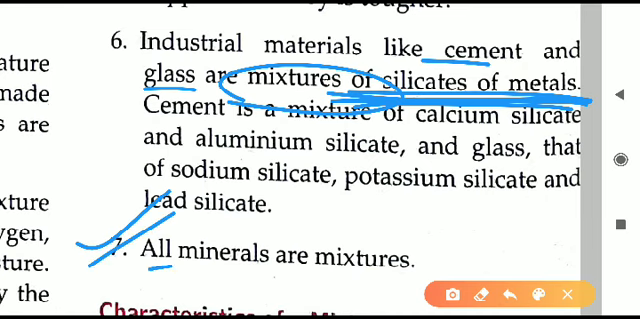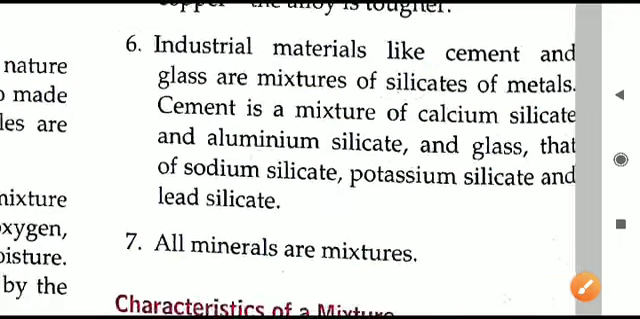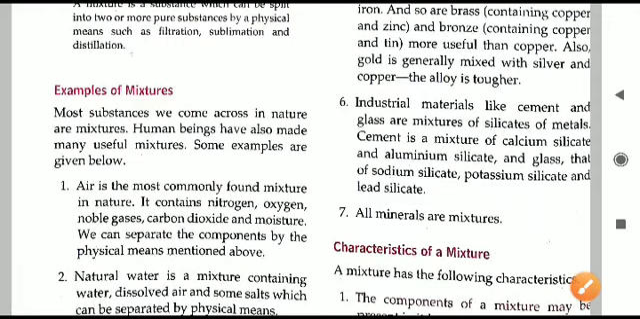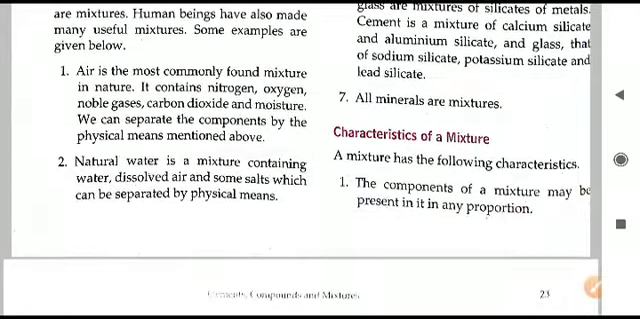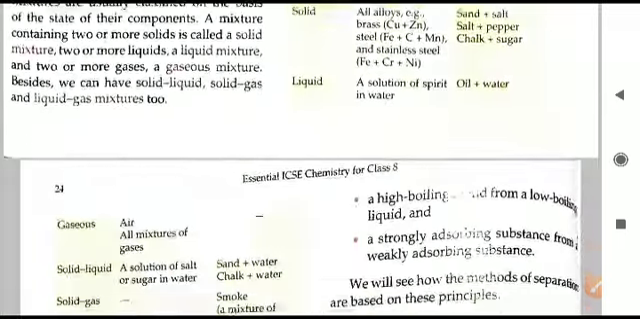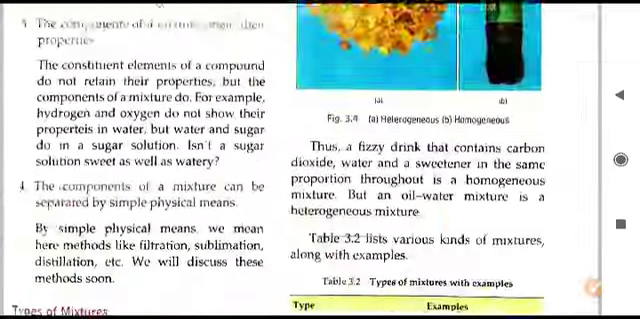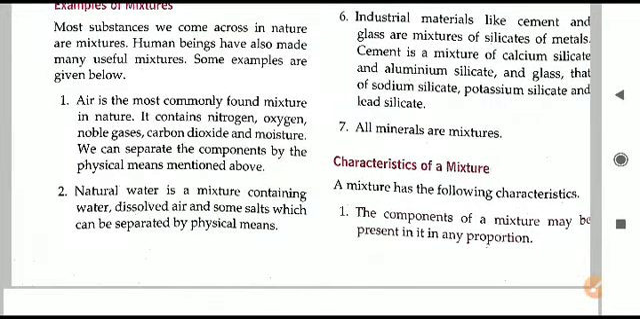Now point number 7, that is all the minerals, whatever minerals are present on the earth, all the minerals are mixtures only. They are mixtures of different substances. So we have seen different examples of mixtures and the definition of mixture. In this video, now we will take a pause. The characteristics and properties of mixtures, and how to separate various mixtures, we will discuss in the upcoming video. So that is all for today's class.